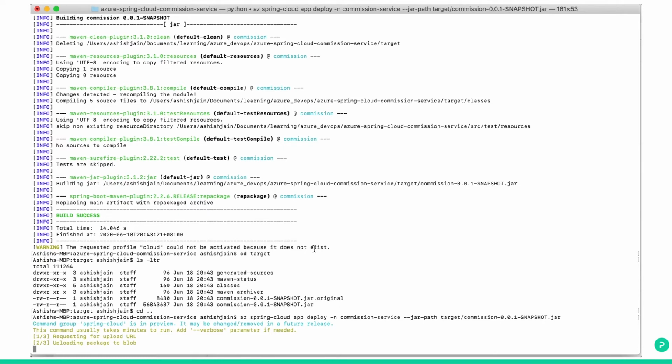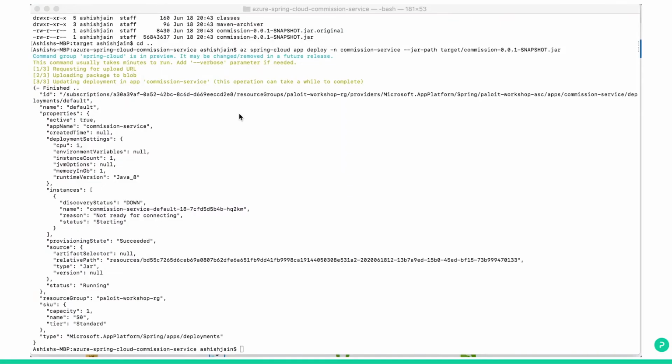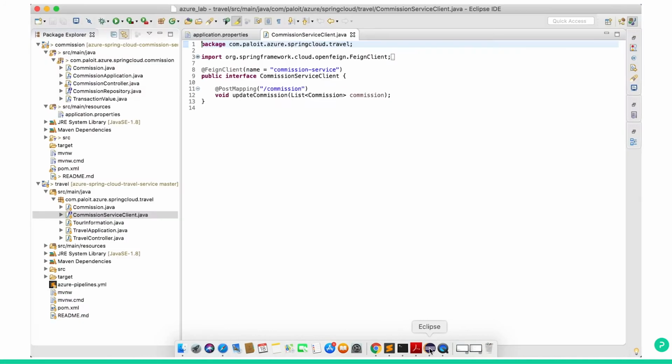Remember, we are deploying from our local to our Azure Spring Cloud. The last command was to deploy commission service, and it's successful. You can see commission service also up and running with our commission service Spring Boot app.